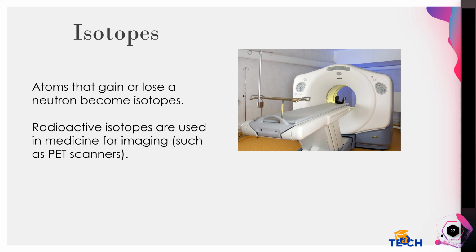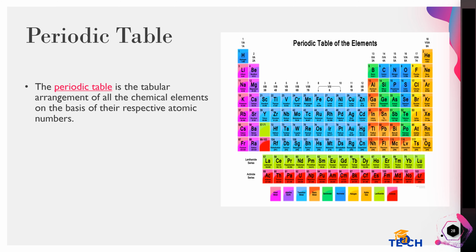What are isotopes? Atoms that gain or lose a neutron become isotopes. Radioactive isotopes are used in medicine for imaging, such as PET scanners. Periodic table. The periodic table is the tabular arrangement of all the chemical elements on the basis of their respective atomic numbers.